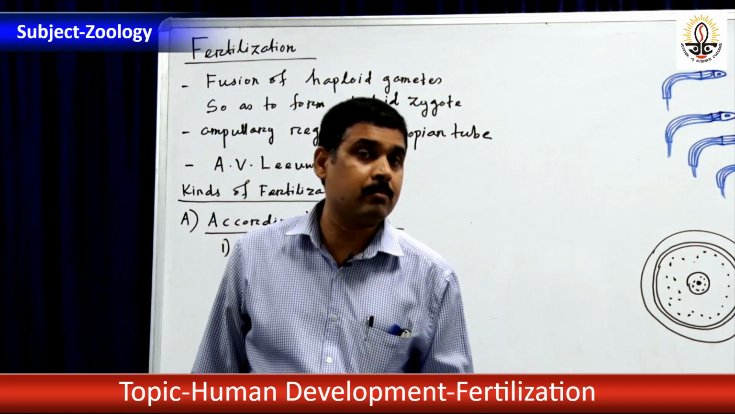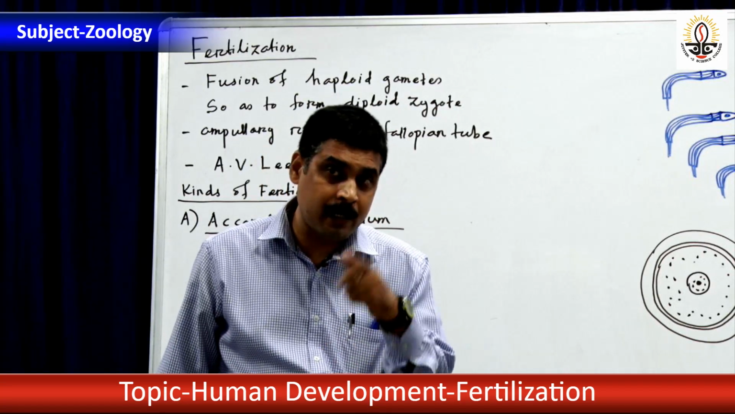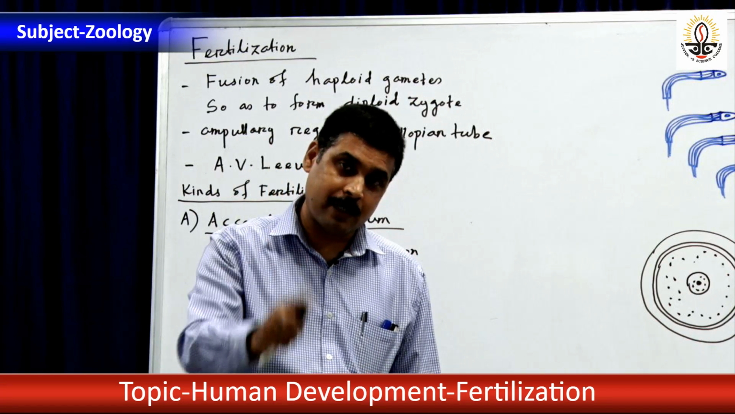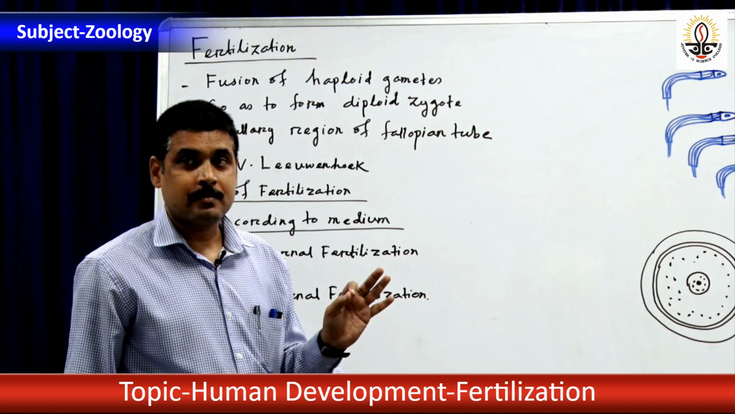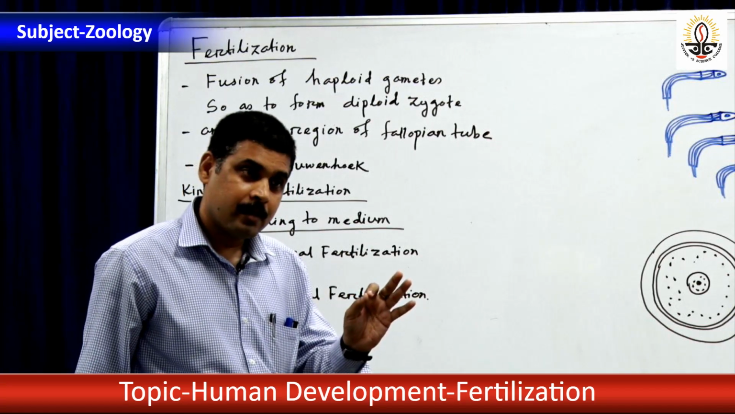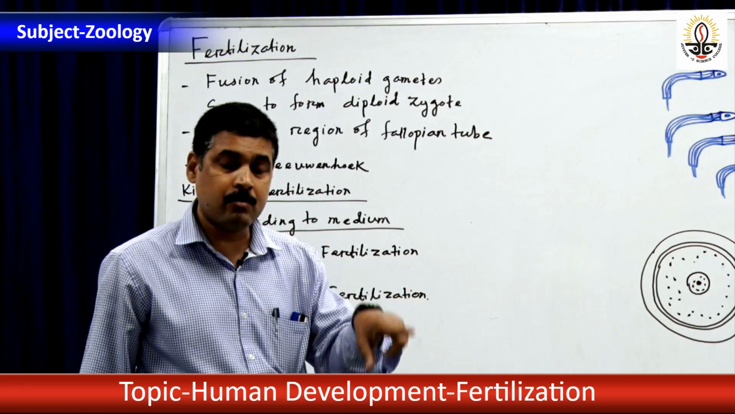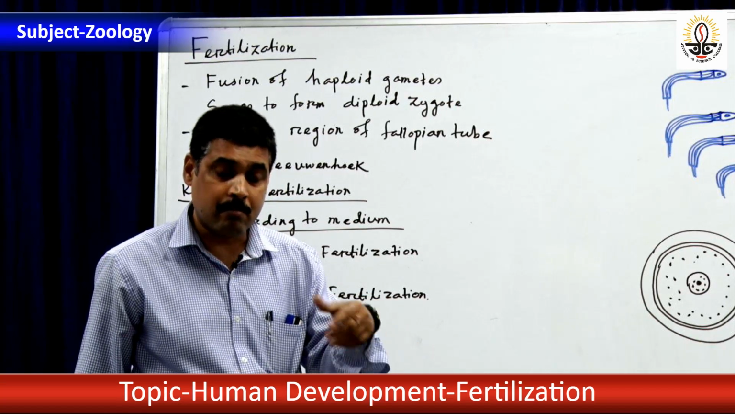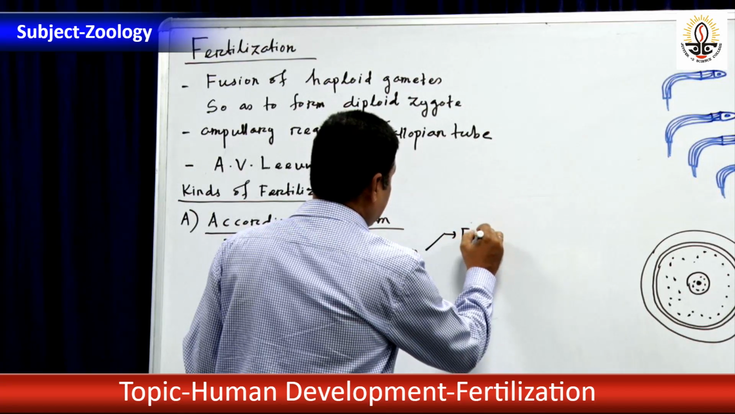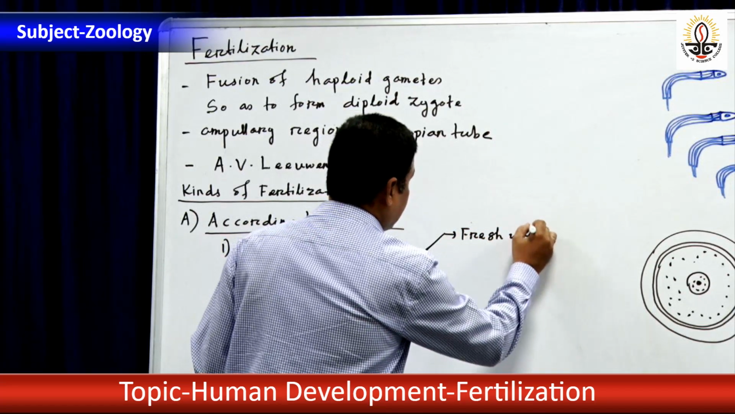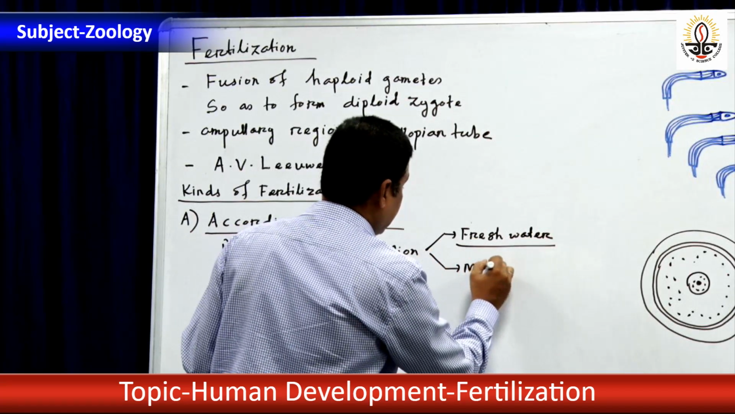Again, as for the water medium, external fertilization is of two types, may be in fresh water or in marine water. Are you following my point, Chetanshu? If fresh water is the medium, that is called fresh water fertilization. If sea water is the medium, that is known as marine water fertilization. So, external fertilization is again divisible into two types: fresh water and marine water.